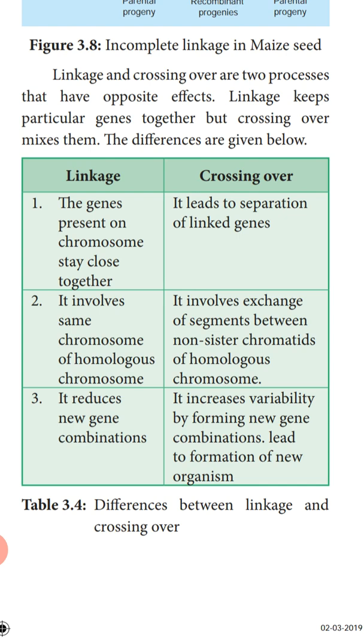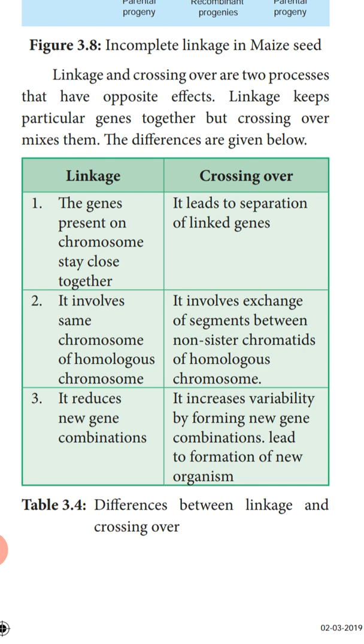Next difference: it involves the same chromosome or homologous chromosomes. Linkage takes place between the same homologous chromosome, whereas crossing over involves the exchange of segments between the non-sister chromatids of homologous chromosomes. As we know, each chromosome has two chromatids. The two chromatids are called sister chromatids, but crossing over takes place between the non-sister chromatids, whereas linkage takes place in the same chromatids.